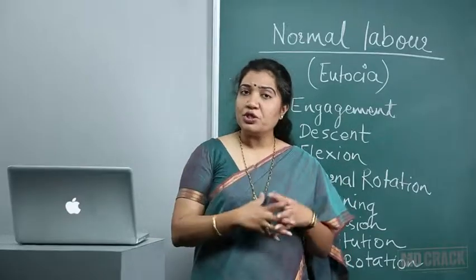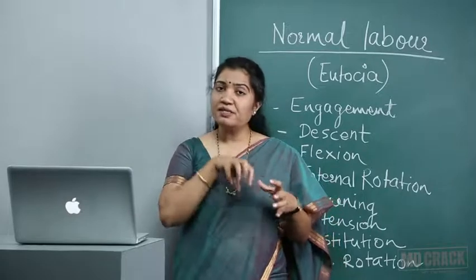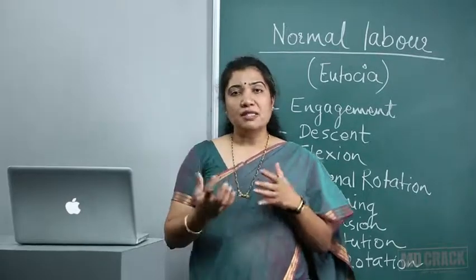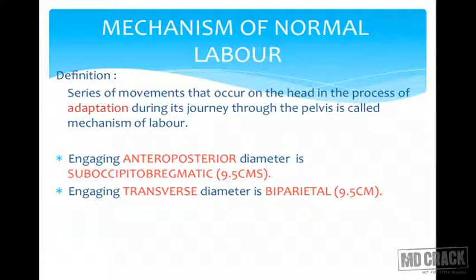There is compression, there is rotation, we have a bony head coming through a bony pelvis, and that's the way the adaptation takes place. So remember, it's a series of movements that occur on the head in the process of adaptation during its journey through the pelvic cavity. It's called mechanism of labor. The engaging diameter is the engaging anteroposterior.